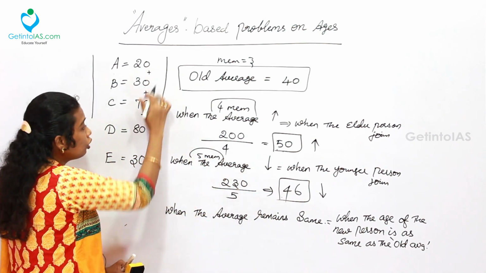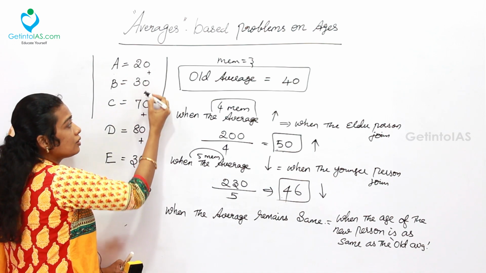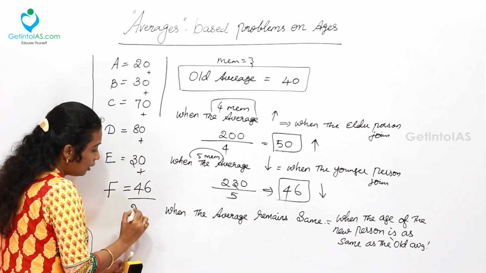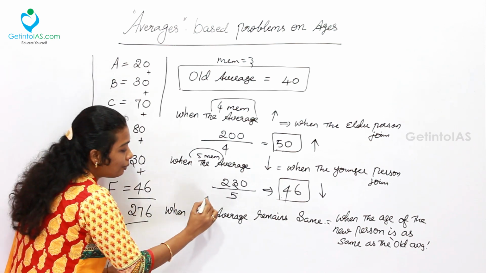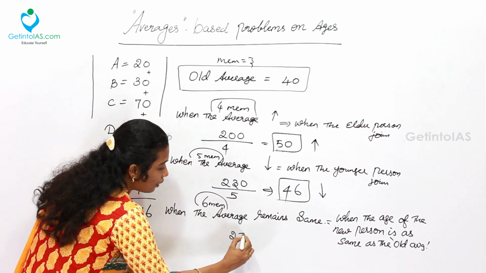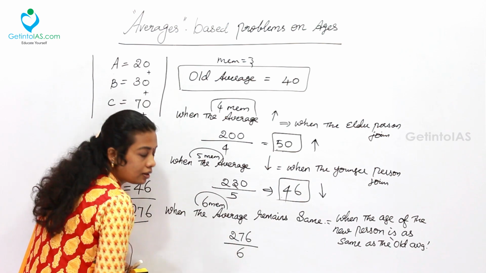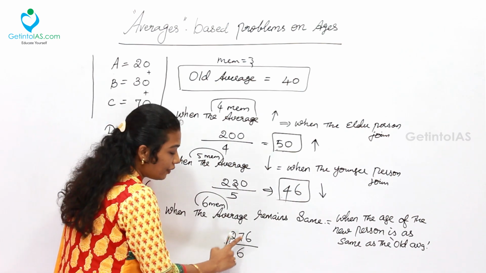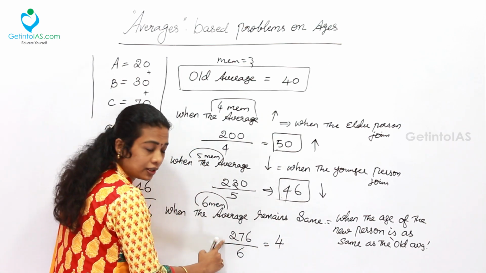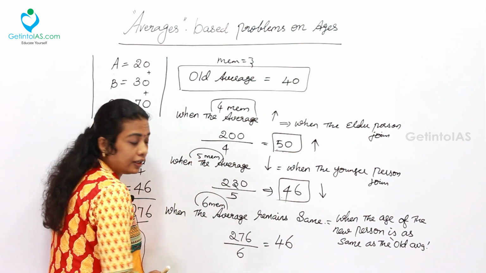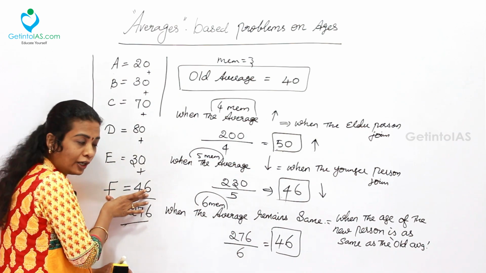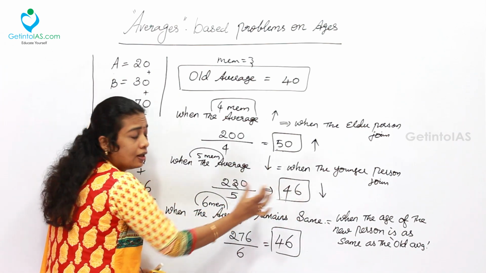Already 230 is the total value, that is 20 plus 30 plus 70 plus 80 plus 30 is 230, plus 46. Finally, I am getting 276. Now how many members? 6 members. The total value is 276, which is to be divided by 6. Now 276 by 6, cancelling, how many 6? 4 times 6, the rest is 36. So finally the new average is remaining the same. Why? Because the new person who is joining the group has the same age as the previous average.